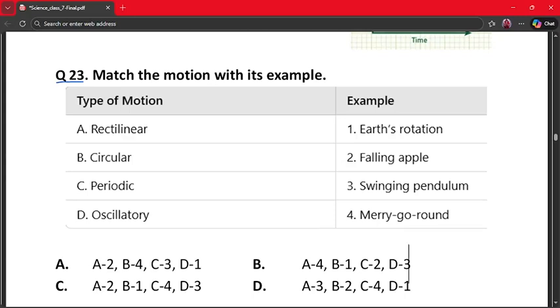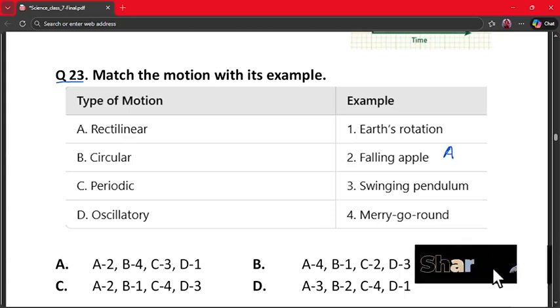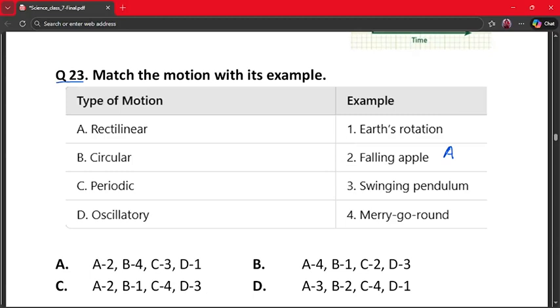So rectilinear motion matches the falling apple. So this is A. And circular motion matches merry-go-round. So this is B. Periodic motion matches swinging pendulum. So this is C. And oscillatory motion also matches Earth's rotation.